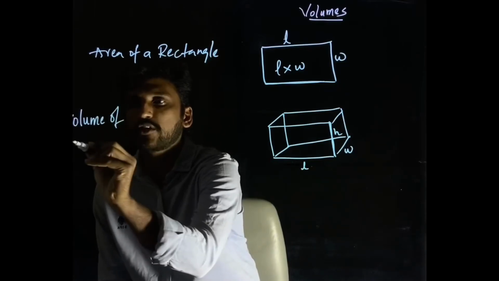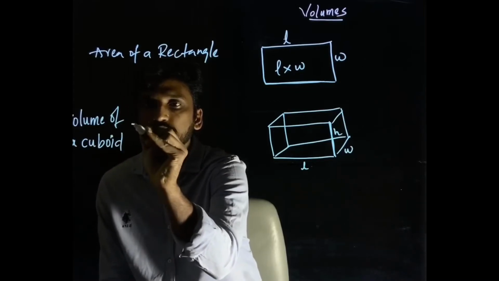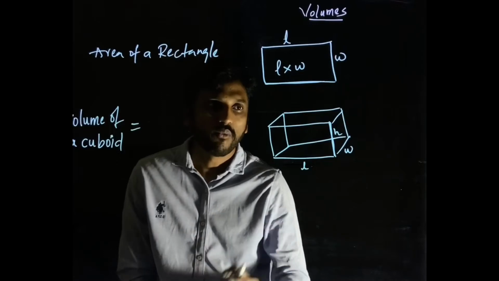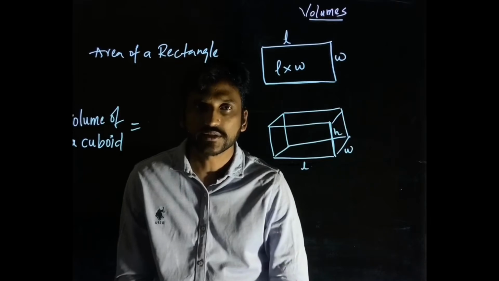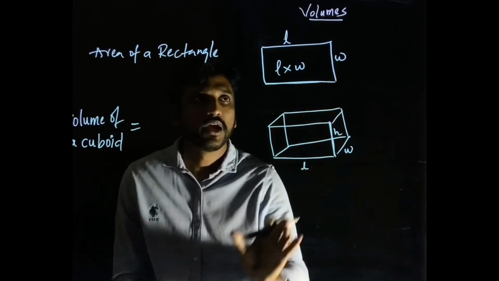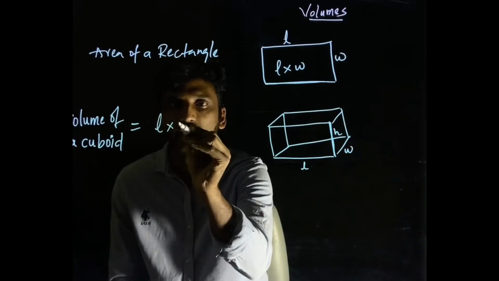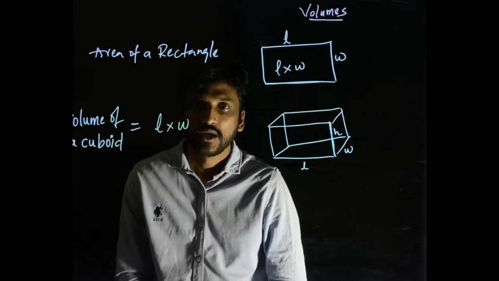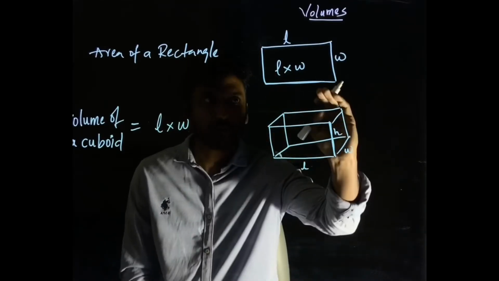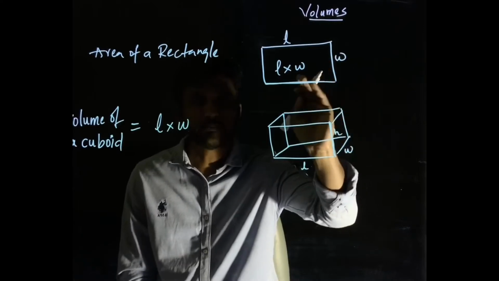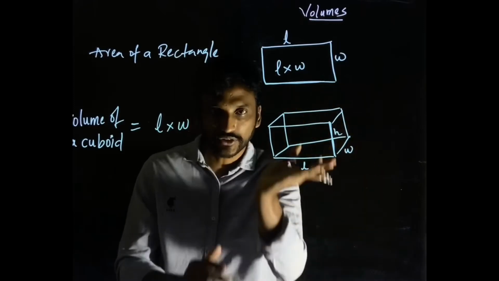of a cuboid is given by, what is the base shape from which a cuboid is constructed? It is a rectangle. What is the area of a rectangle? L times W. So can I write L times W here? Yes. Now what else does this particular shape, a 3D shape, have when compared to a 2D shape? It has a height extra, right? And because of the height it becomes a 3D shape, right?